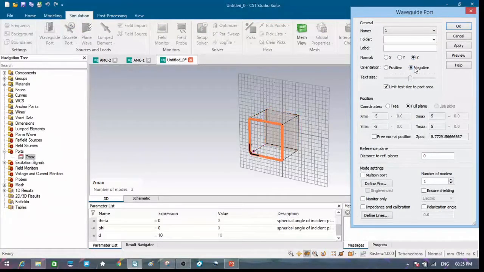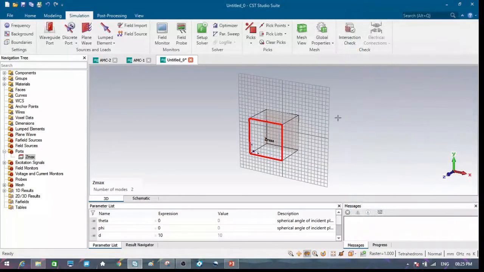Then click on Z negative. So here we will get a dimension. This dimension indicates the distance from this port to the ground plane. So we have to note down this dimension in order to find the distance from this port to the top of the structure. So I am just copying this dimension, and I am cancelling this waveguide port because I don't need that waveguide port.